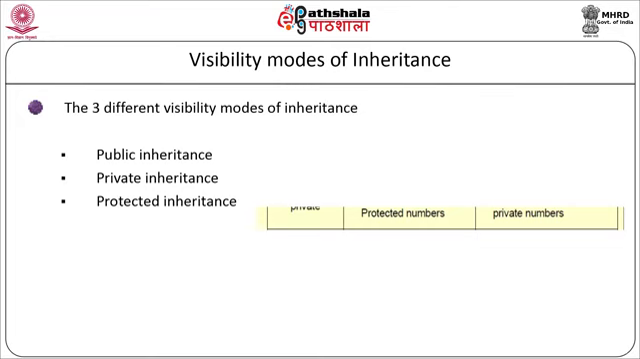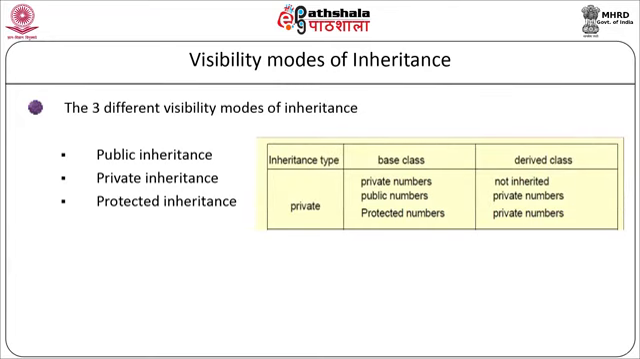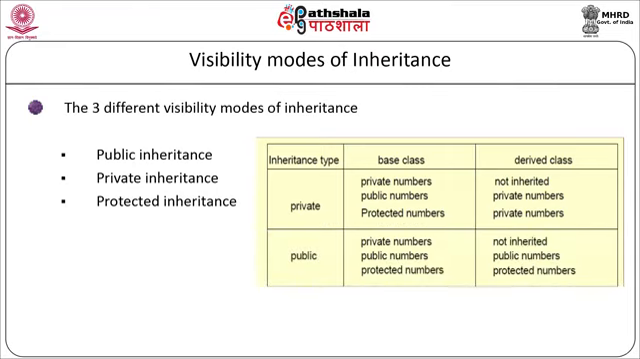In private inheritance, the private members of the base class will not be inherited in the derived class. Public members will become private members and protected members will become private members. In public inheritance, the base class private members will not be inherited in the derived class. The base class public members will become public members in the derived class. The base class protected members will become protected members of the derived class.